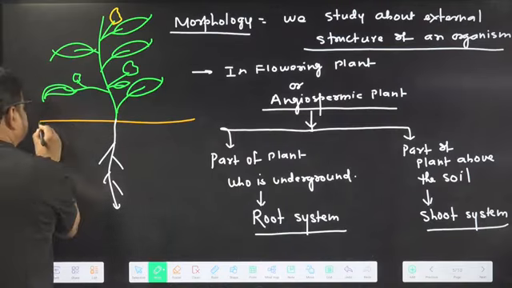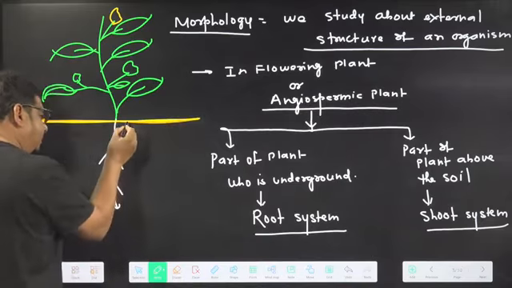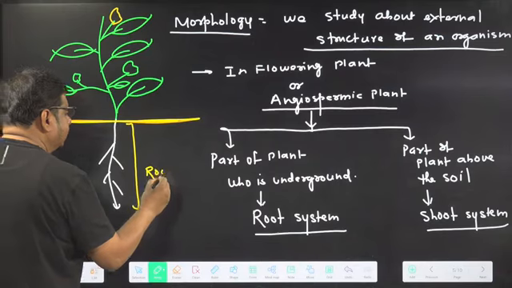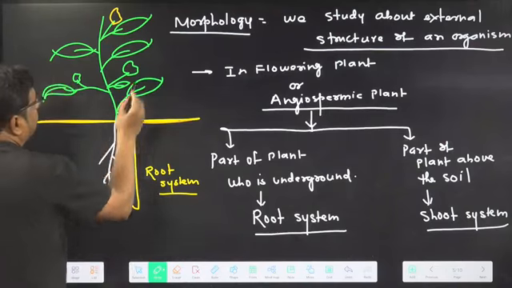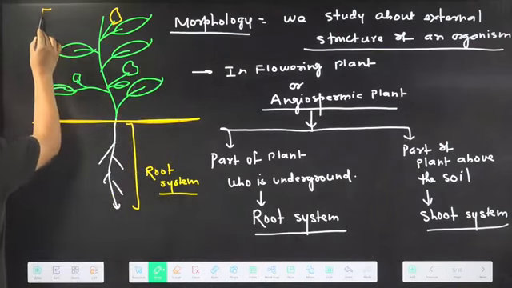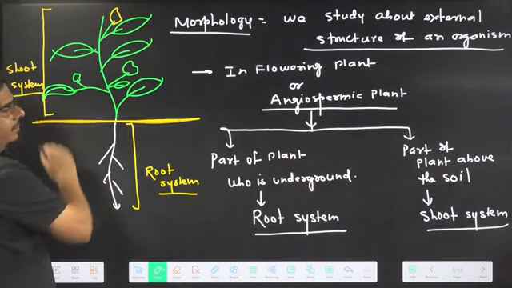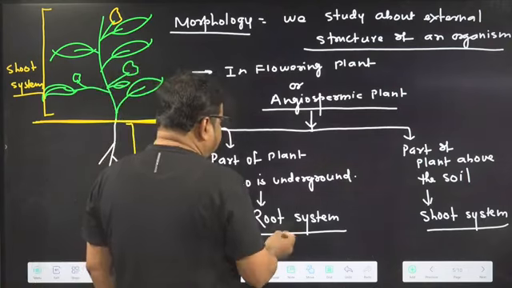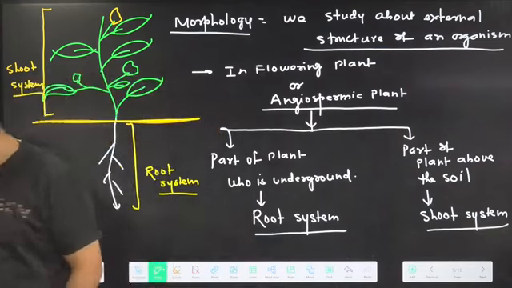This is the soil surface, this is the ground. The part of the plant which is below the ground is called which system? Root system. And the part of the plant which is above the soil level, above the ground level, is called which system? Shoot system. So in every angiospermic plant, two types of systems are there. One is above the ground, another is under the ground. Above the ground is the shoot system. Under the ground is which one? Root system.